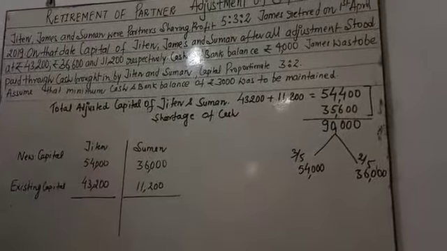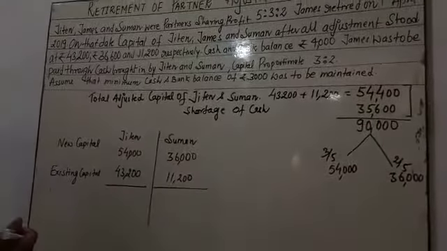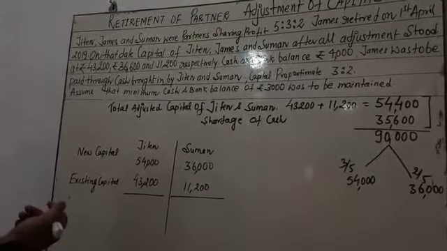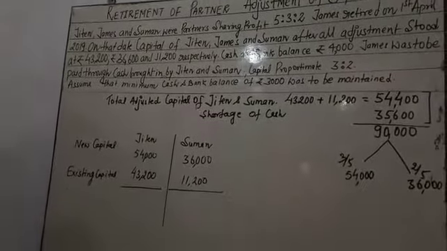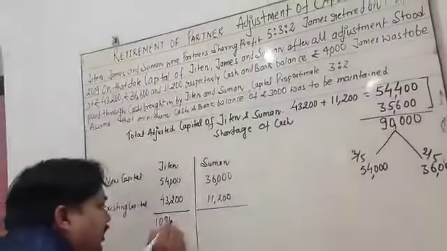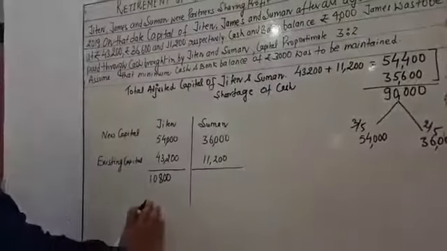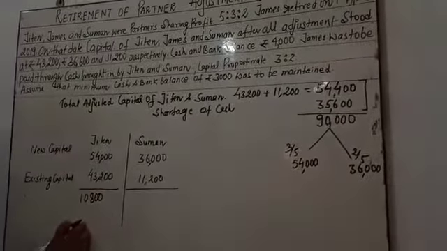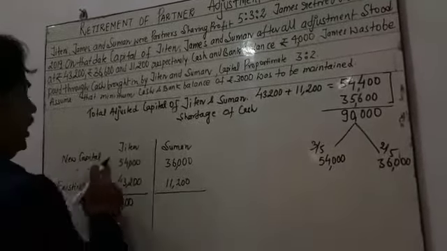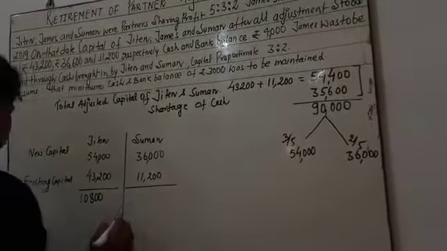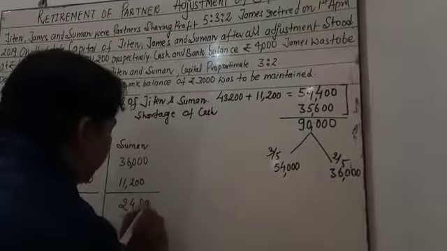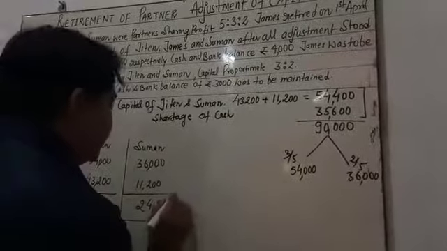Here difference is what? In this situation existing capital is less than new capital. So Jiten is going to bring cash. How much is he going to bring? 10,800 rupees. Okay. Next, what is the difference here? In this situation also, new capital is more than existing capital. How much? 24,800. So both are going to bring this capital in the form of cash.